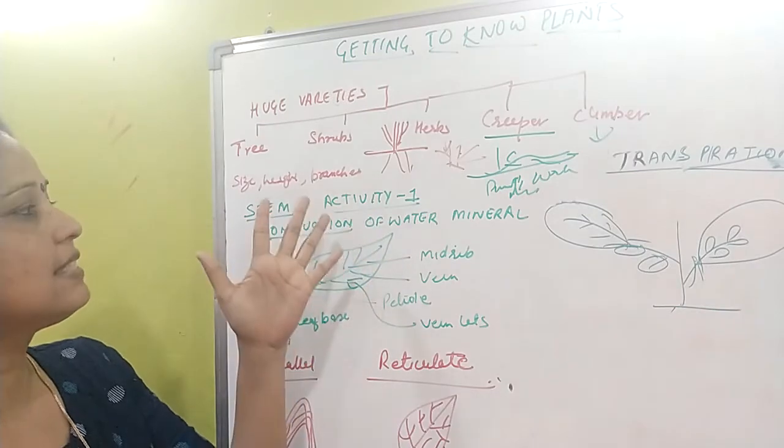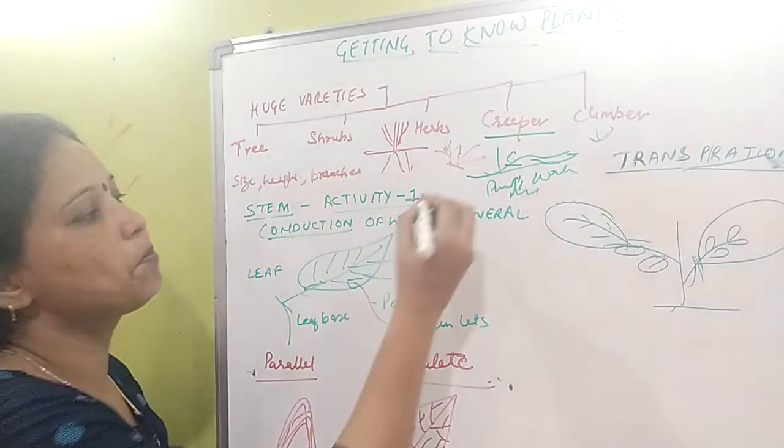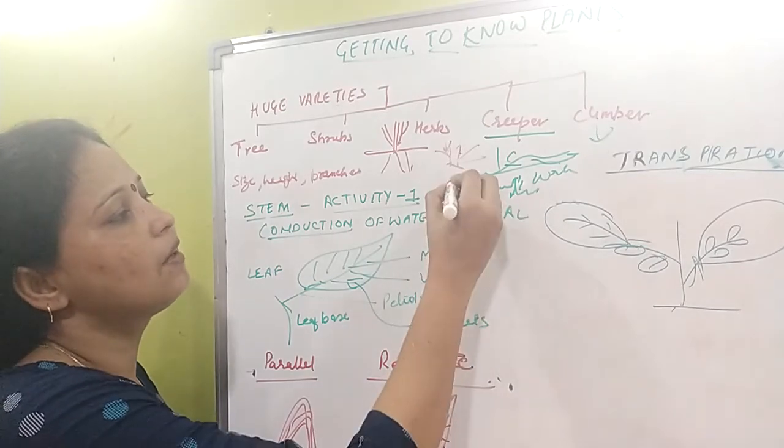Now next is the stem. What is the stem? The stem is the part which exists between the root and the branches.